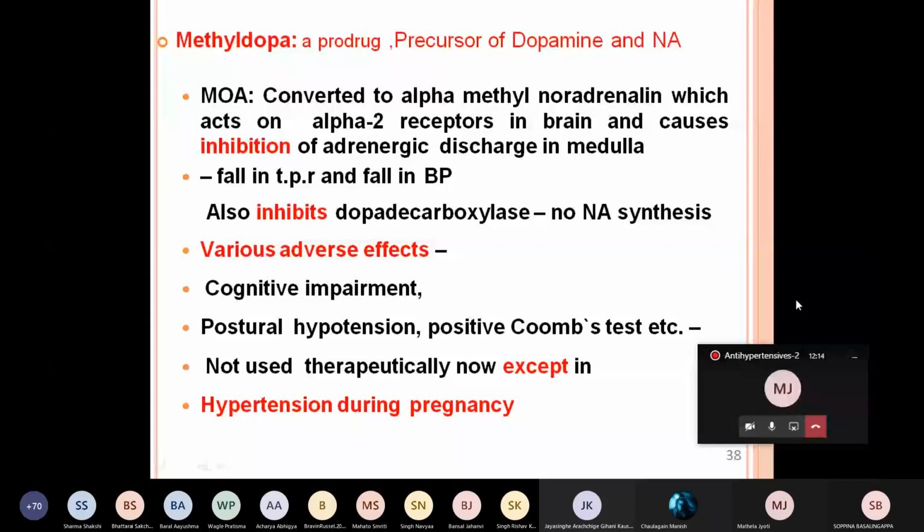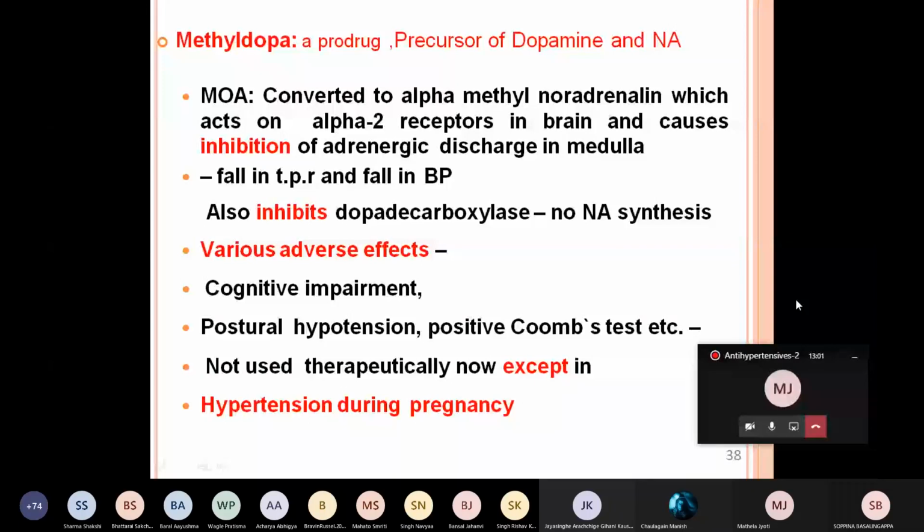Coming to its mechanism of action, as I said, this drug is activated in the system. Then it is converted to alpha methyl noradrenaline. This alpha methyl noradrenaline acts on alpha-2 receptors in the brain and causes inhibition of adrenergic discharge from the medulla. As a result, there is a fall of total peripheral resistance and a fall of blood pressure. In addition, it also inhibits dopa decarboxylase. As a result, there is no synthesis of noradrenaline.